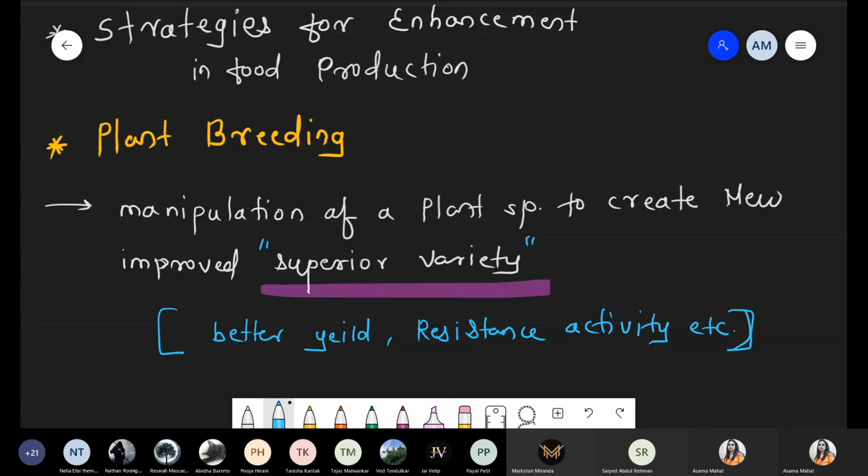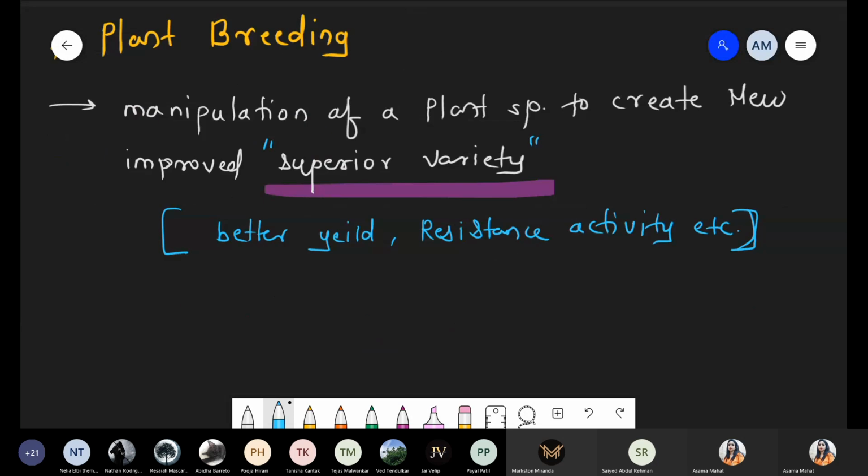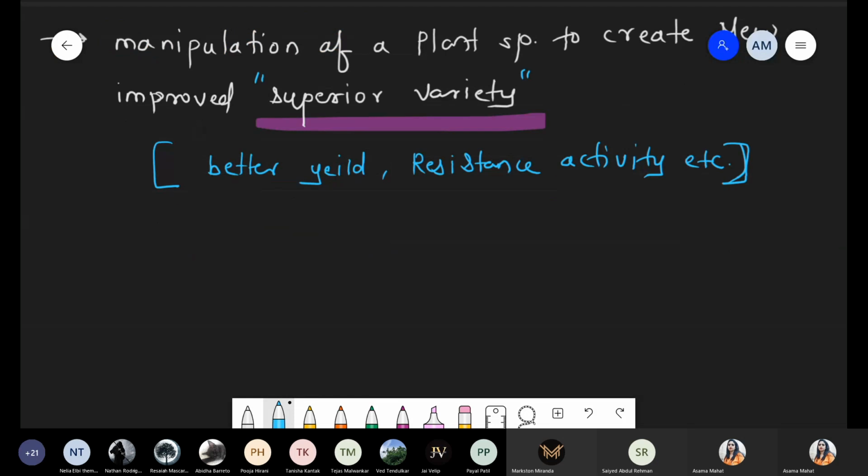Now, whenever we are talking about plant breeding, we have to discuss some characters. Which characters are most important during the study of plant breeding? Because definitely we are performing a manipulation, meaning purposefully we are creating a change, right? So why is such a change required? That's why first of all we are talking about characters in plant breeding.